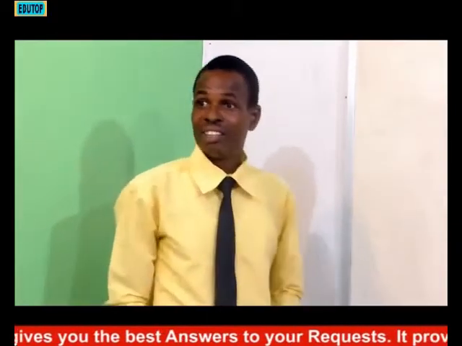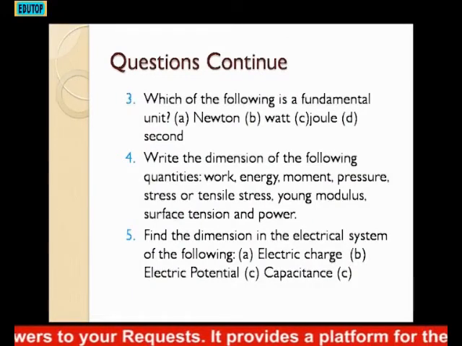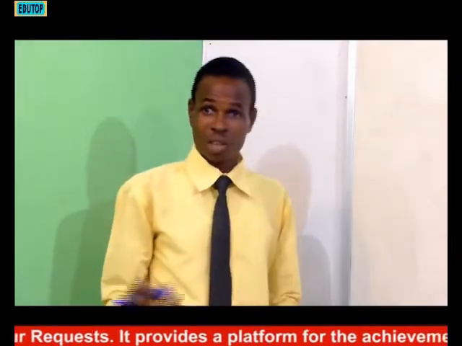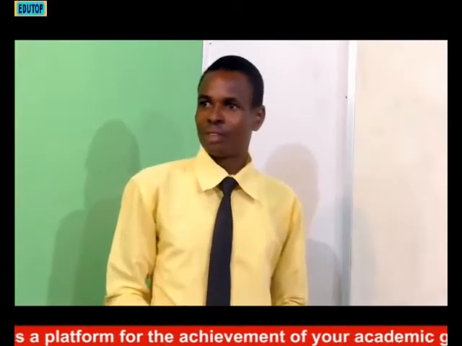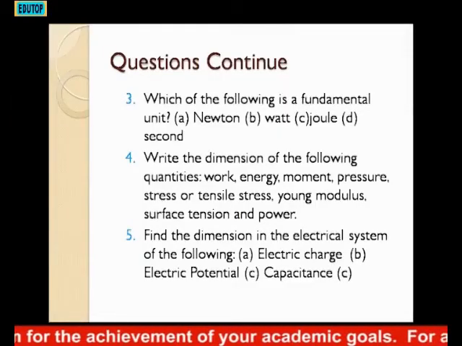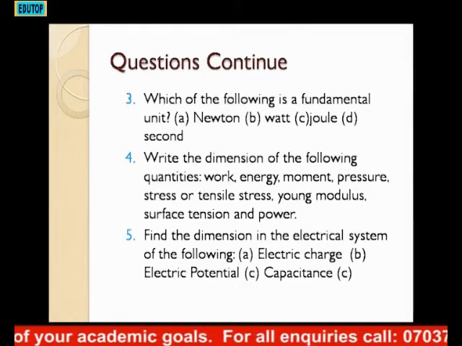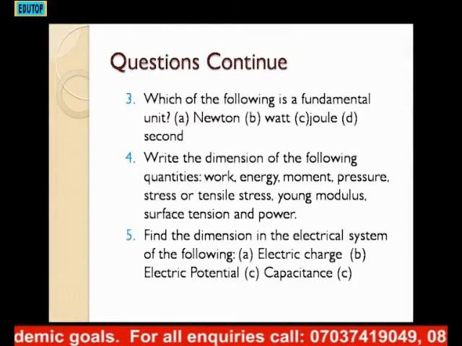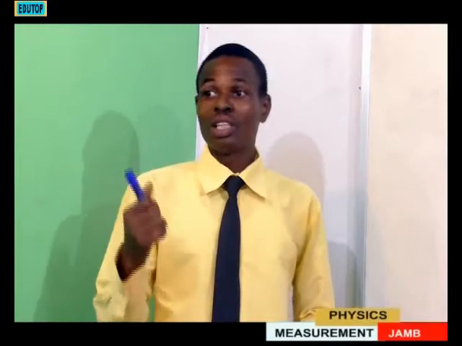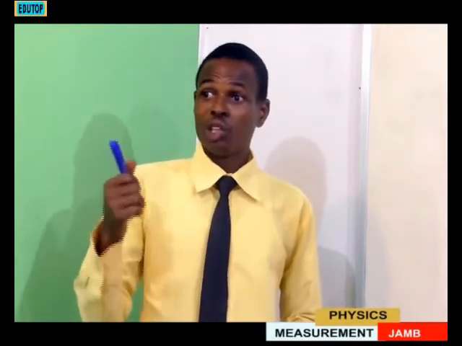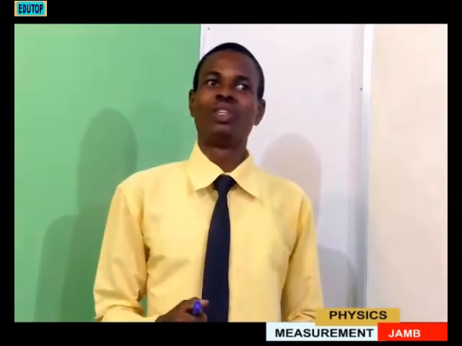Let's consider question number 3. Which of the following is a fundamental unit? You can see the way they are asking their questions. It's almost the same thing in different ways. Which of the following is a fundamental unit? Option A, Newton. Option B, watts. Option C, joule. Option D, seconds. Let me remind you, something is very important in this topic. You must be able to recognize the unit of each of the quantities.